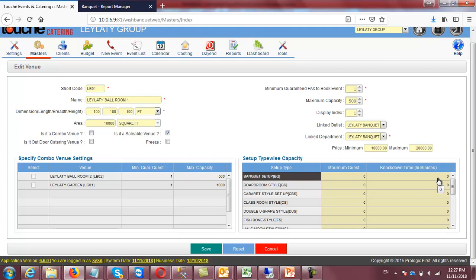Okay, you know what happened? Here if you define 60 minutes, okay, 60 minutes, and save it, that is the knockdown time. So at 2, as per your calendar, it's closing at 2. But after that, knockdown time will also come because you have preparation time. When one function closes, you cannot give the hall at the same moment to another one. You also need one preparation time to make it ready for the other client. Okay, that one is the knockdown time.